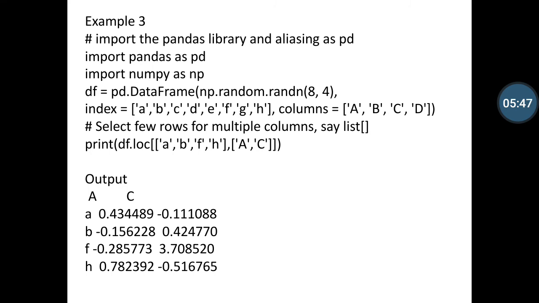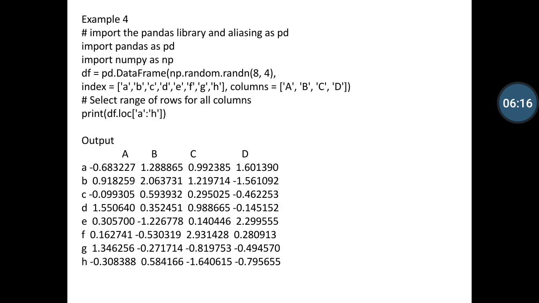In the print statement, print df.loc, you can notice the rows a, b, f and h from the columns a and c are sliced from the data frame defined in the variable df. So you can notice the four corresponding values of a, b, f and h are the output.